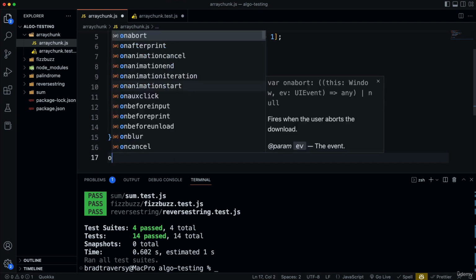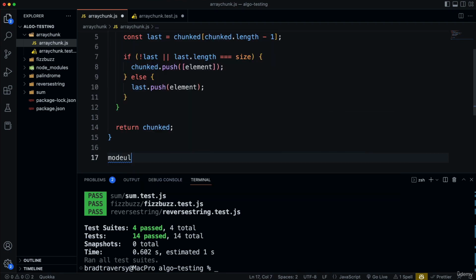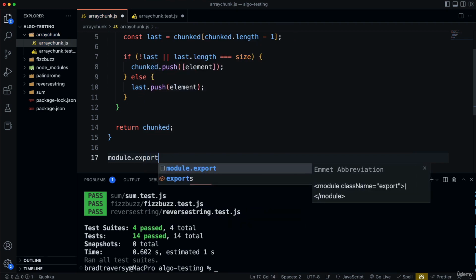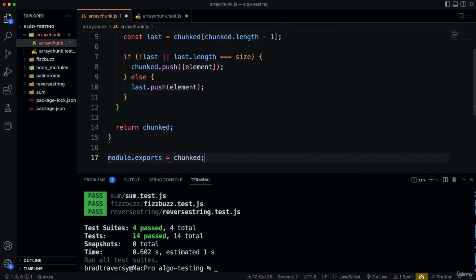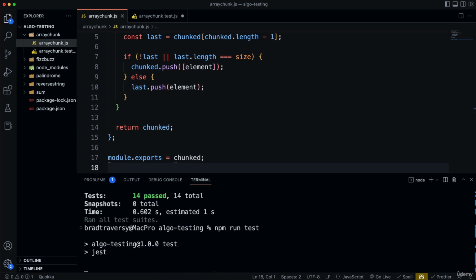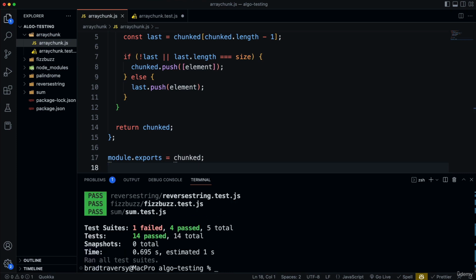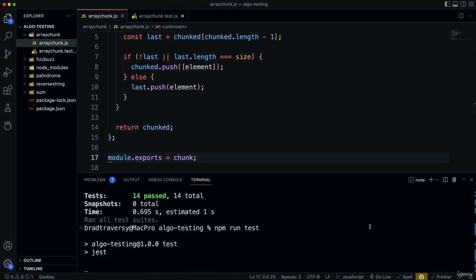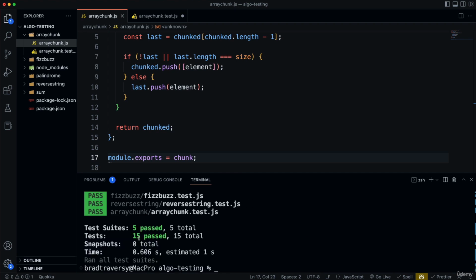So let's come down here. Let's say module, I cannot type, module.exports, and we're exporting chunked. So now let's run our test. And it looks like we have one that failed. Actually, I'm sorry, the name of the function is chunk, not chunked. So let's run that again. All right, so now all of our tests pass.